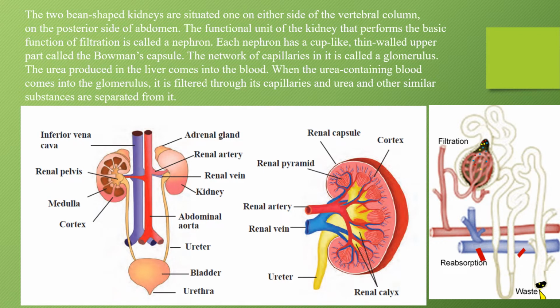Basically most of the things are done by the nephron which has the glomerulus. Okay, and they absorb all the impurities and they give out the pure blood again to your body, and the urine which is then collected in the urinary bladder. ठीक है, when the urea containing blood comes into the glomerulus, it is filtered through its capillaries and urea and other similar substances are separated from it.